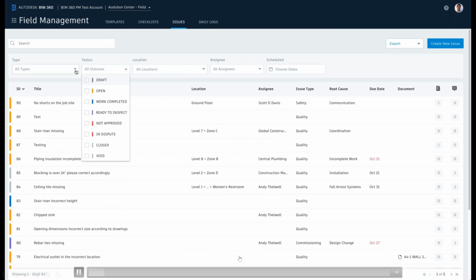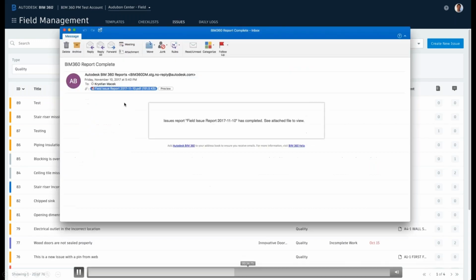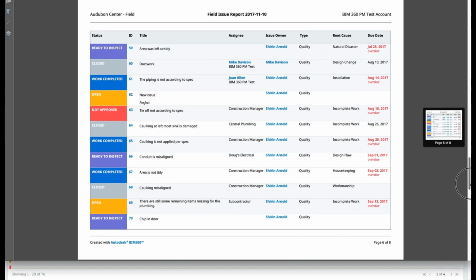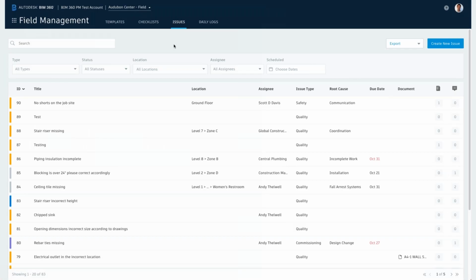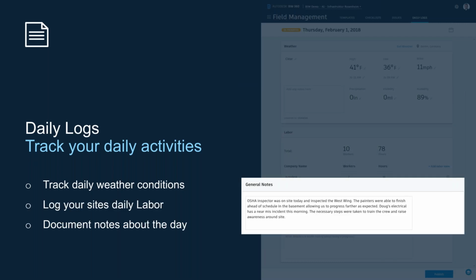So you can have an entire dashboard as to what issues are completed, what issues are pending, what issues are still to be resolved, right? So I'll really need to rush through this.